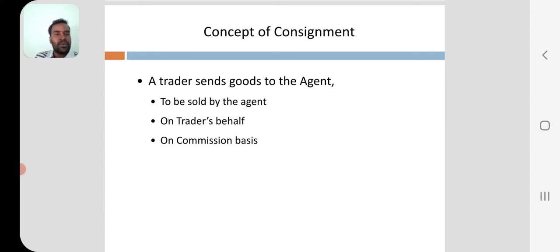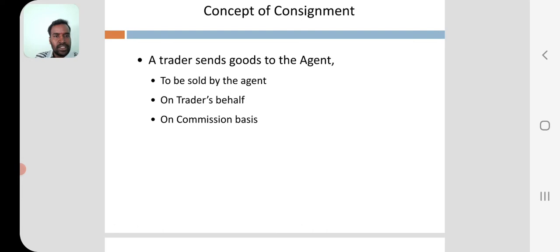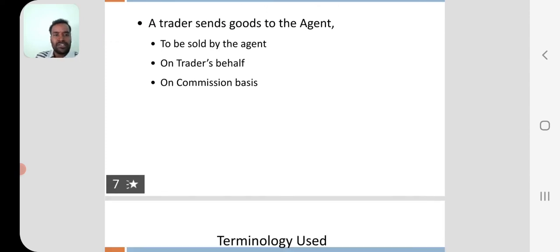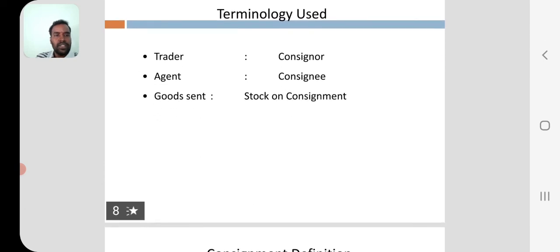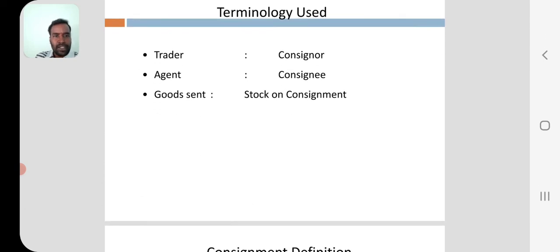Trader is nothing but the owner of the business organization. Agent is the person who is appointed on commission basis at different locations, to sell the goods. The agent is responsible for selling the goods in different locations on commission basis, on the trader's behalf. Okay. Terminology here. Trader, the owner of the organization, is the consignor.